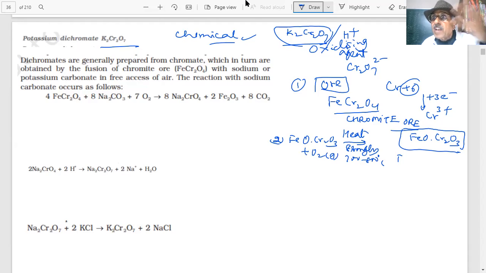Oxygen will act as an oxidizing agent, and they will form Fe2O3 and Cr2O3. The heating should be done so that they don't melt. So we have dissociated them into these two separate compounds.